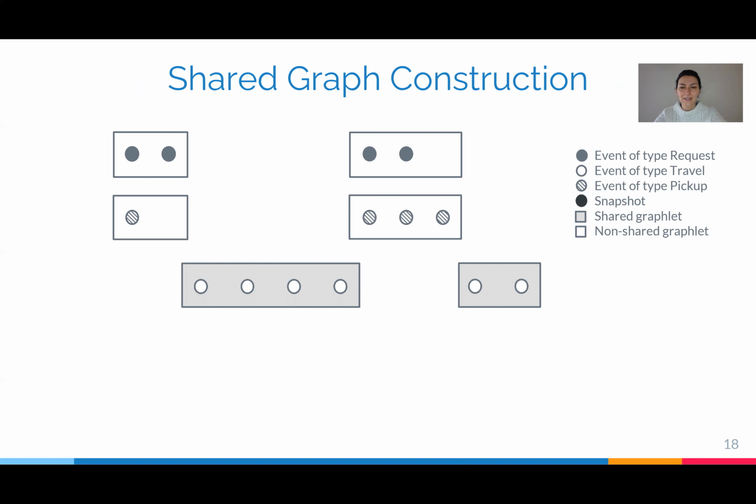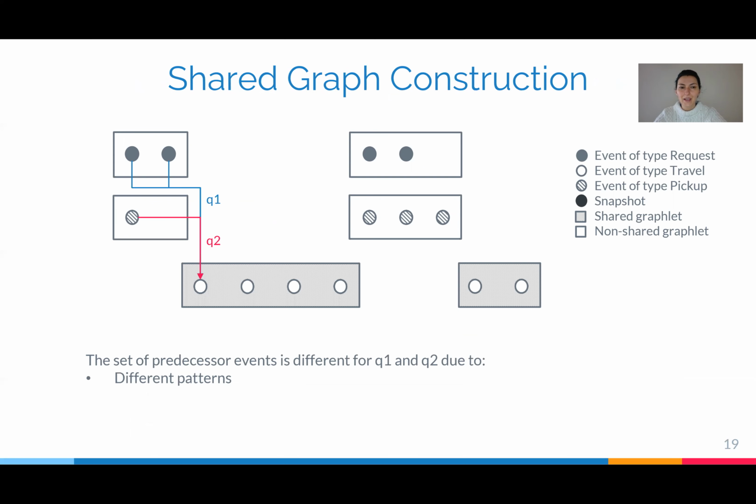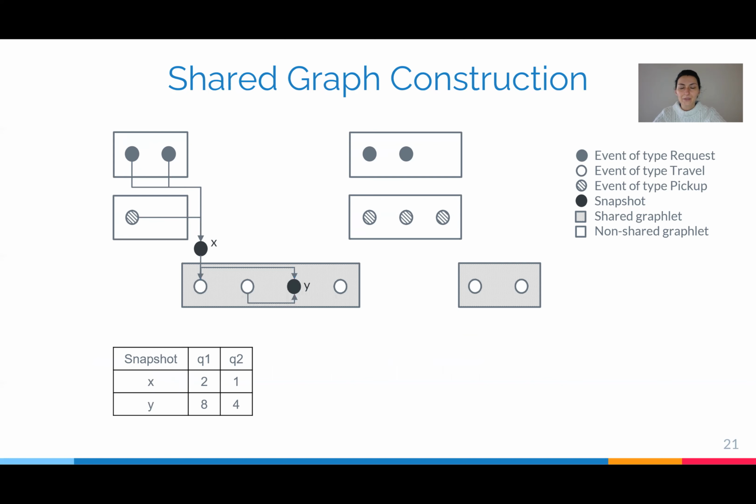Shared graphlets are highlighted by gray background. We draw the edges between events the same way we did before. However, now this is complicated by the fact that the set of predecessor events can be different for different queries due to different patterns and different predicates. We address both challenges by introducing snapshots.